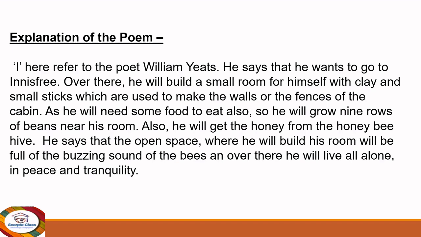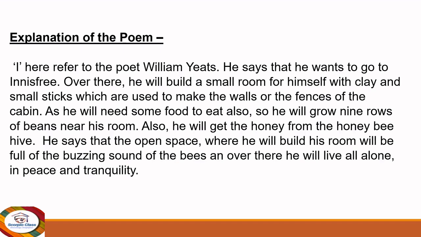So for that purpose, he is going to grow nine rows of beans near his house or a cabin. And he will also get the honey from a honeybee hive. He just recollects his memories that he will have a few rows of beans growing over there, and because it's amidst forest areas, a number of trees, it's amidst nature, he will also find honeybee hives there from where he could get the honey for himself.